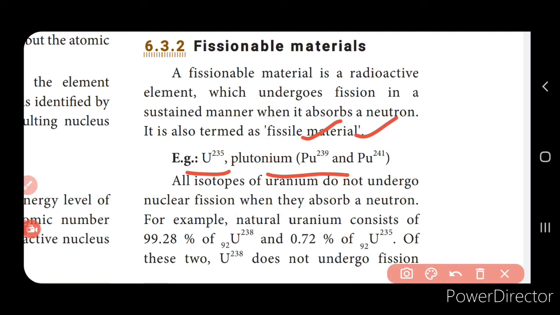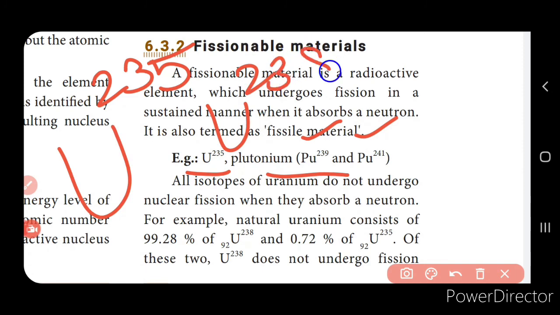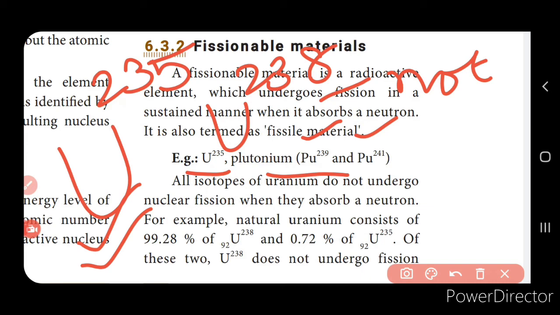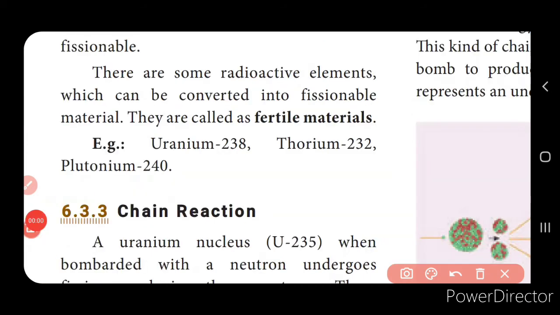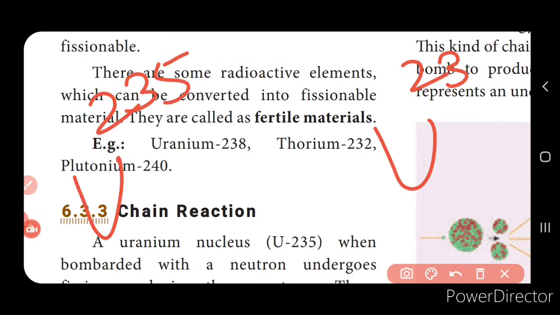Now there are certain substances which are non-fissionable, which do not undergo the fission reaction. Like uranium-235 undergoes the fission reaction, while uranium-238 does not undergo the fission reaction. So this is called the fissionable material, and this is the non-fissionable material. Uranium-238 is a non-fissionable material. So this element can undergo fission reaction and this will not undergo fission reaction.